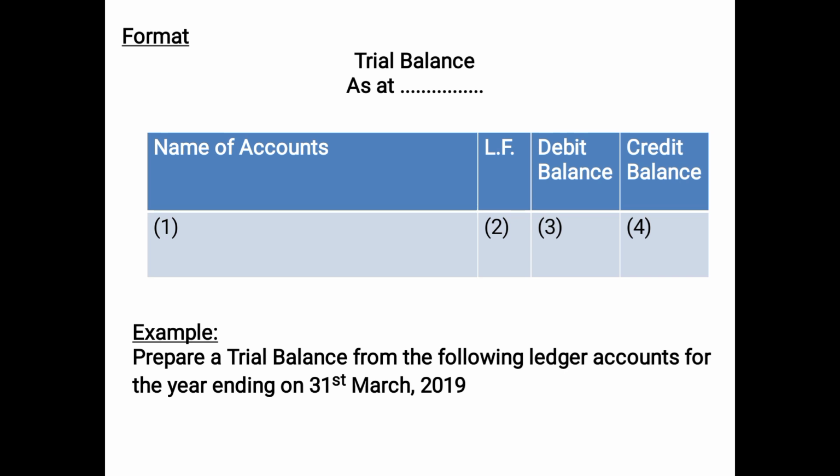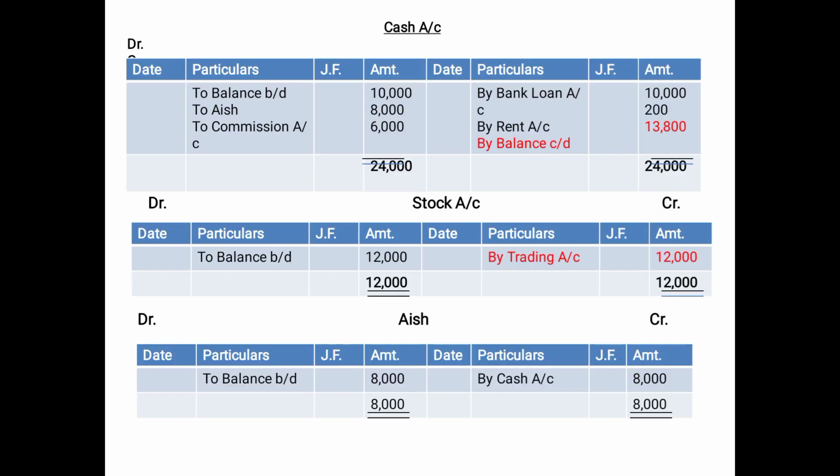Now an example: prepare a trial balance from the following ledger accounts for the year ending on 31st March 2019. Here again I have taken the same example which I had taken in ledger account. So if you see, the amounts marked in red will be transferred in the trial balance, because these are the balancing figures. These are the balances which will be transferred.